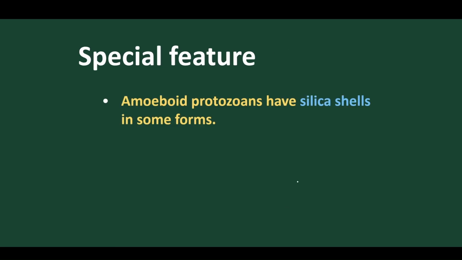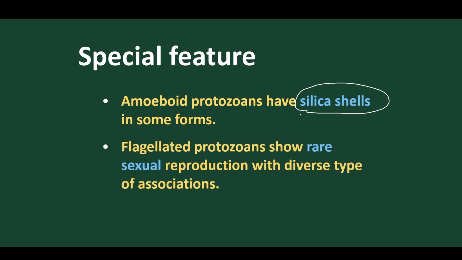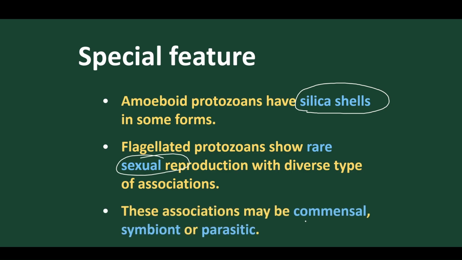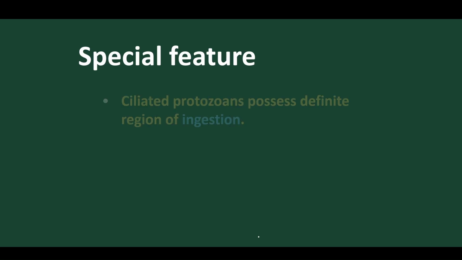Now facts. Amoeboid protozoans contain silica shells in their marine forms. Flagellated protozoans rarely show a sexual mode of reproduction. And these groups contain commensal, symbiotic, and parasitic forms.